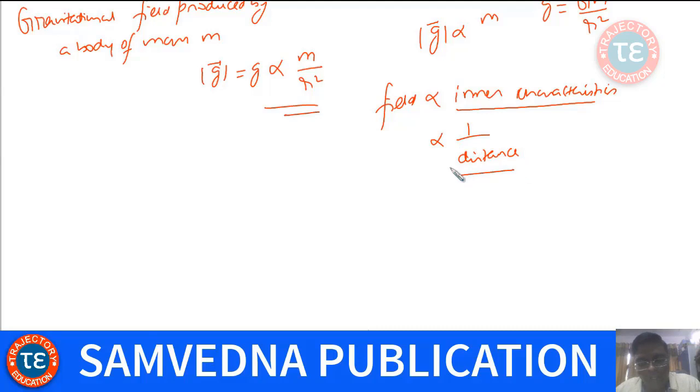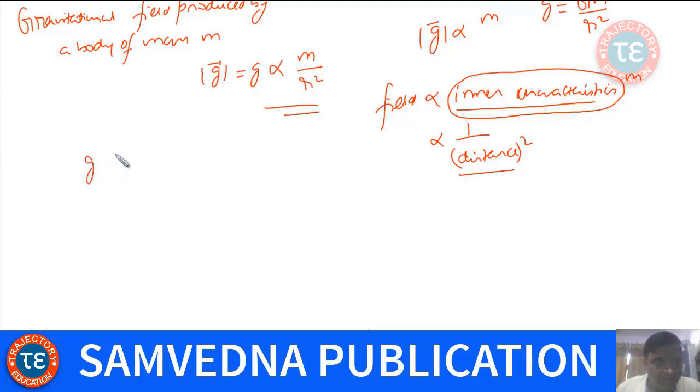That's quite obvious, for every object, whether living or non-living. So the inner characteristic in case of a non-living object is mass, and the field is inversely proportional to distance square. So gravitational field is proportional to the mass of the body of which we are calculating the field, on r square, and then we apply the gravitational constant, right?